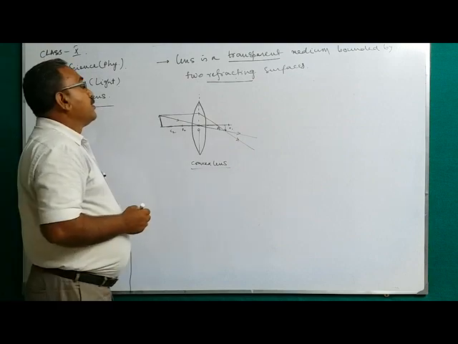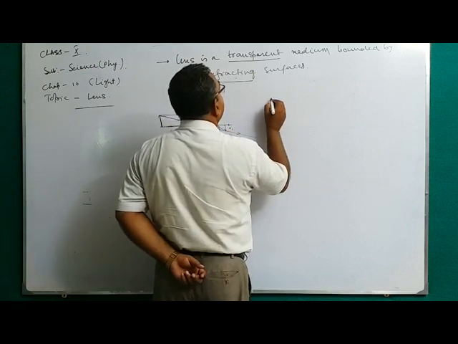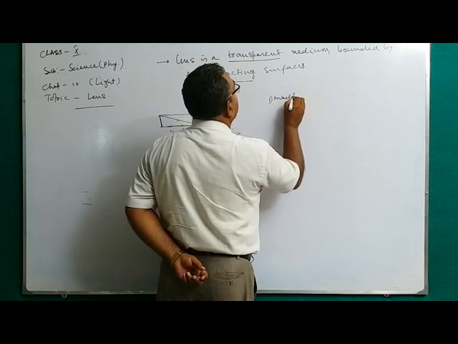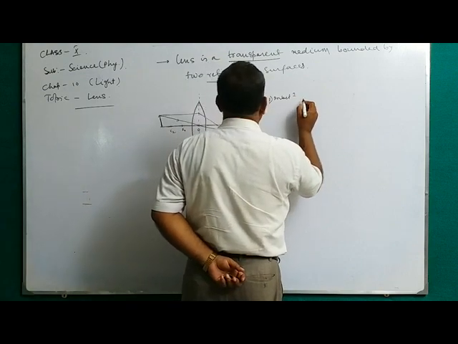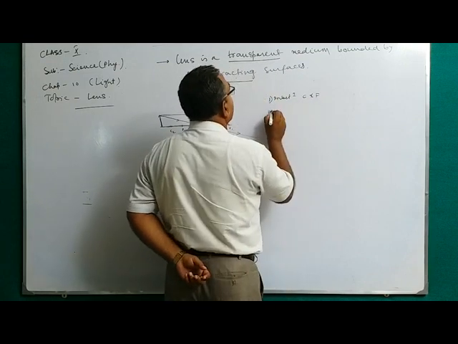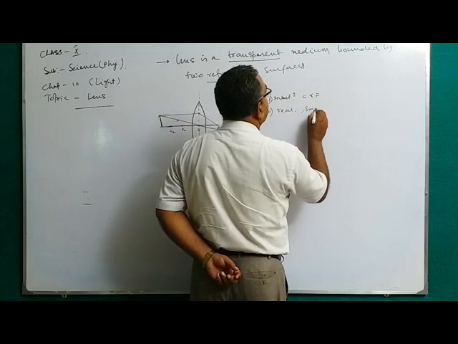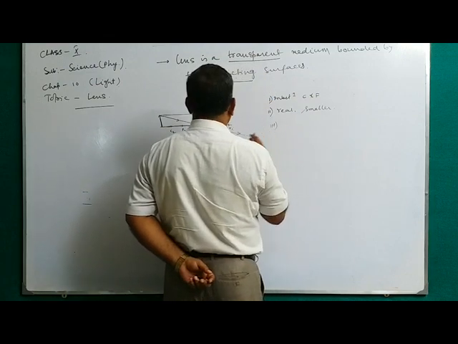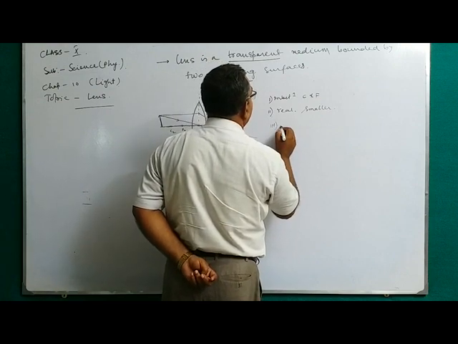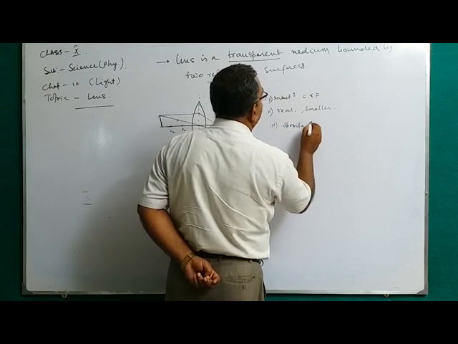So the image will form in between C and F. Real, smaller in size, and on the opposite side.